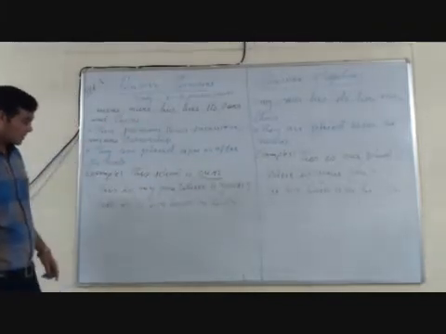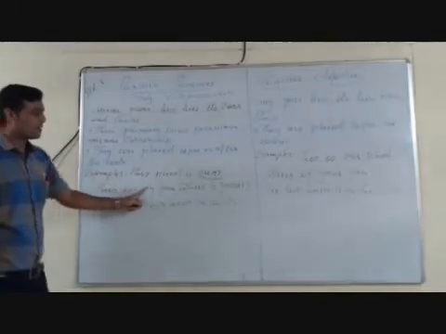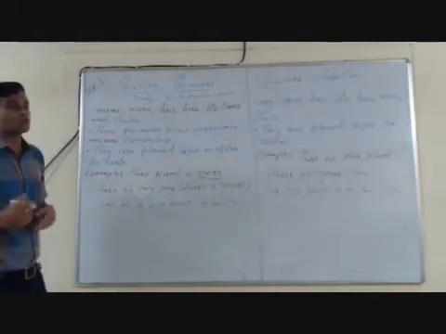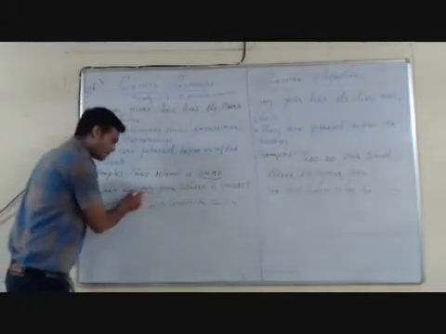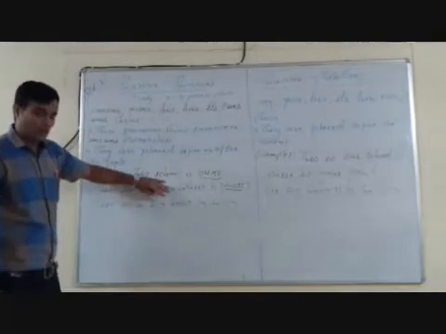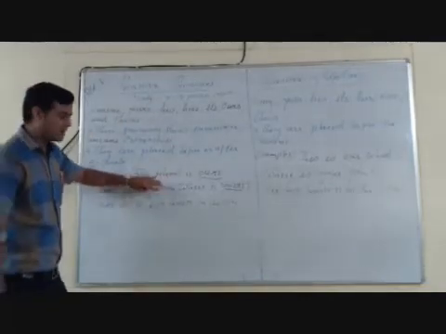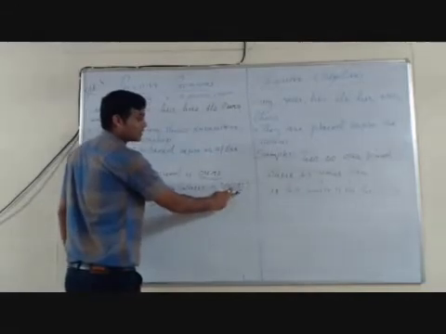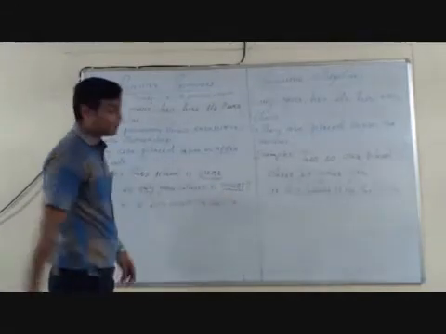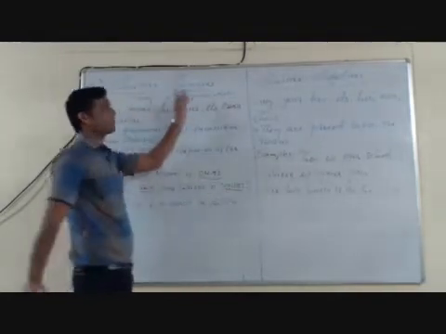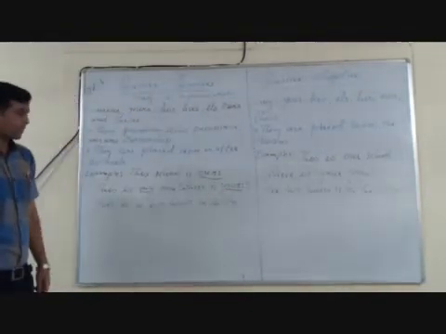Move to the next example. This is my pen, where is yours? Here there are two words which show possession, my as well as yours. Forget about my, we will understand later on. The second sentence is, where is yours? Here yours asks for the ownership and before it there is a verb is. So yours is a possessive pronoun.